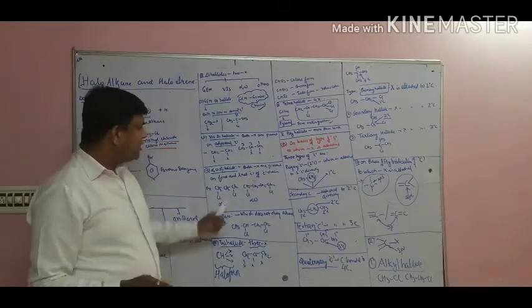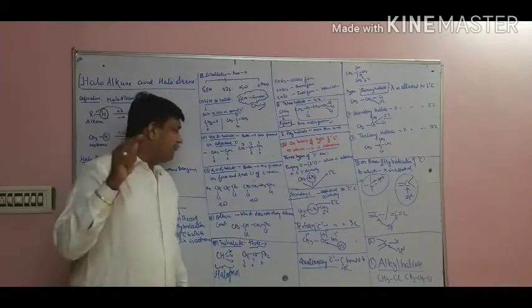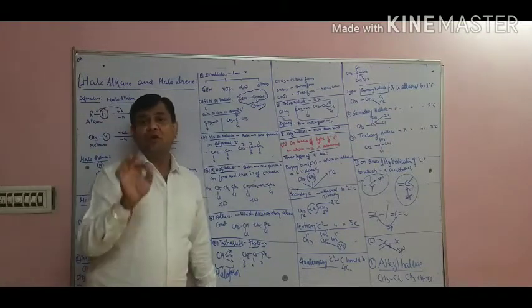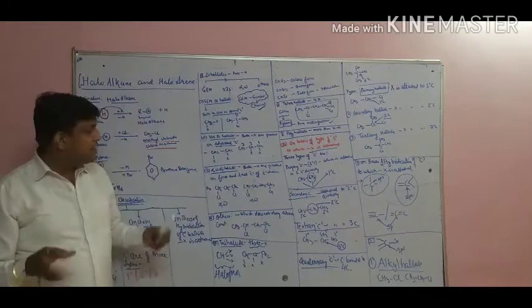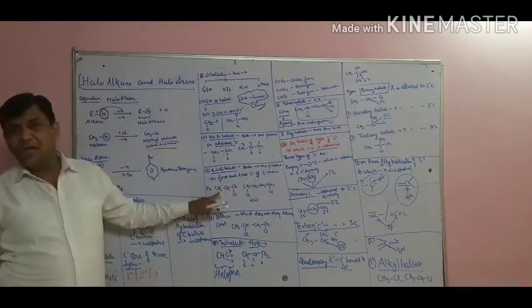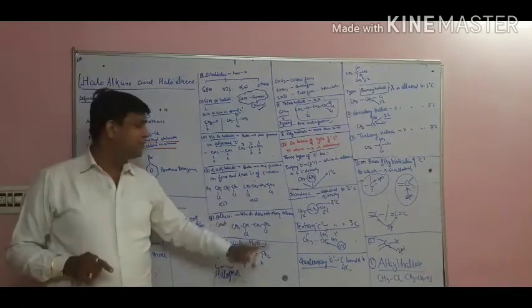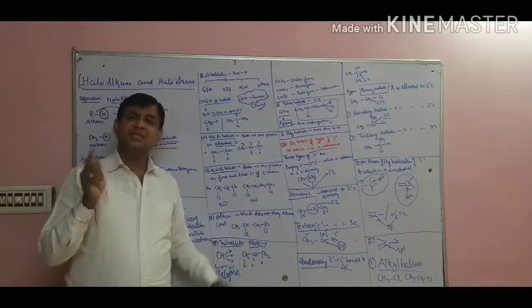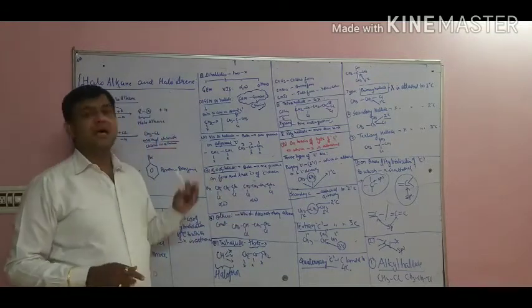Both halogens are present on the first and the last carbon of the longest carbon chain. It means if the carbon chain is of 3 carbons, then on the first and the third carbon. If it is of 5 carbons or 4 carbons, then first and the last carbon. When halogens are present on the first and the last carbon, then it is called alpha omega dihalide.